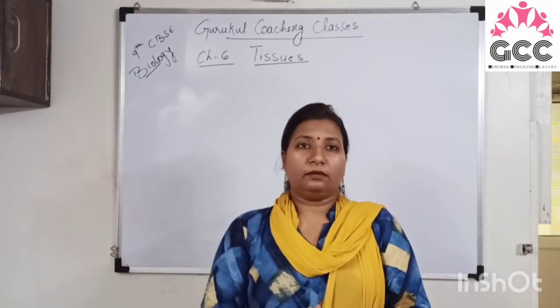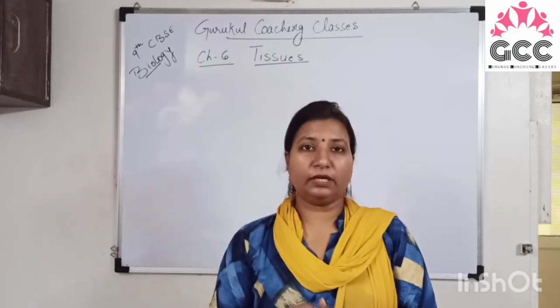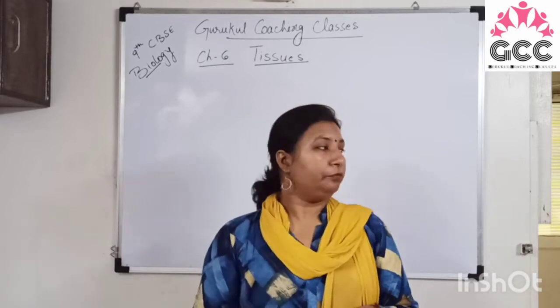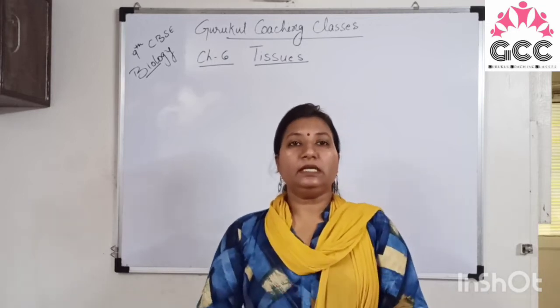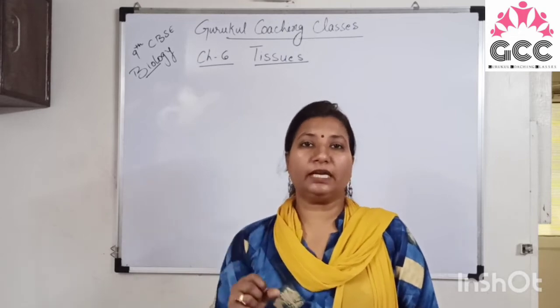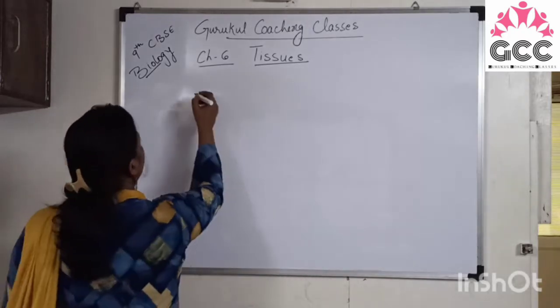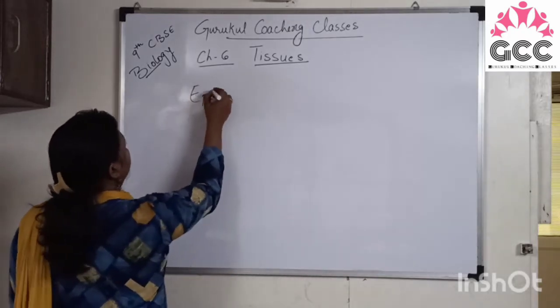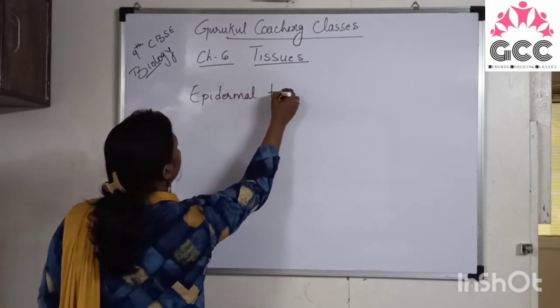So the tissues of plants are providing them the support and the mechanical strength. We have discussed each and every tissue present in the plant, but there is one protective layer around the plant tissues which is protecting them. That is the epidermis. We can say epidermal tissue.